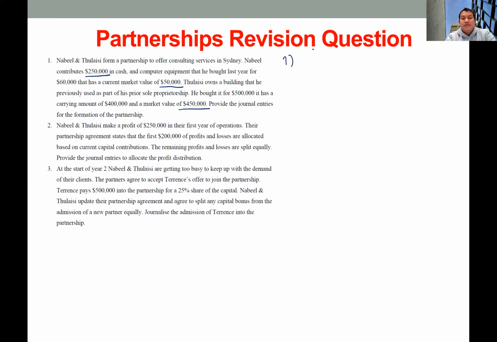Okay, so number one, let's identify the contribution of each partner. Nabil contributes 250,000 in terms of cash, and then equipment. For equipment, we use the market value, which is 50,000.